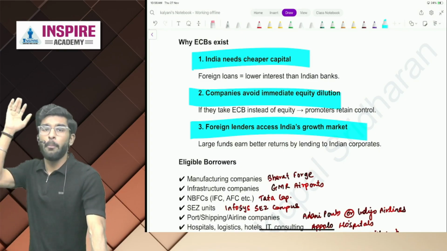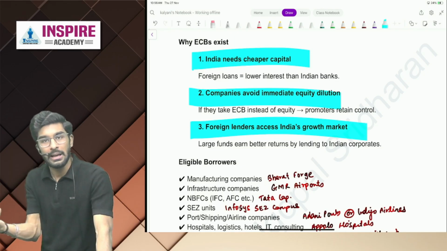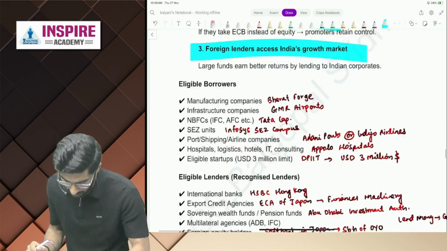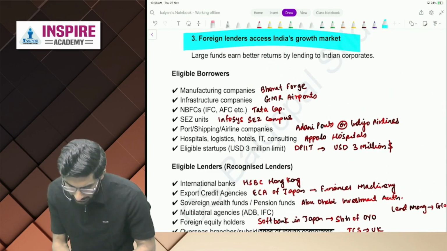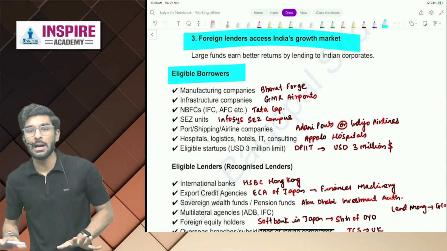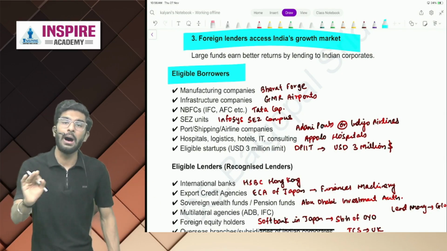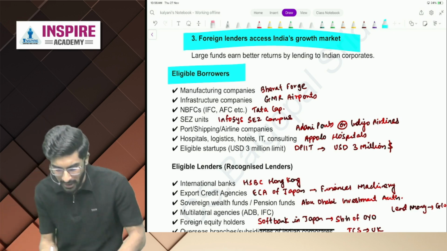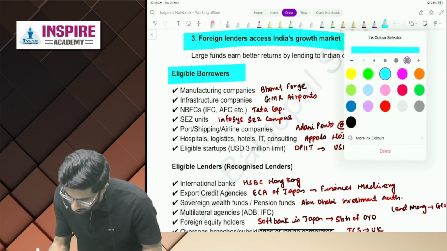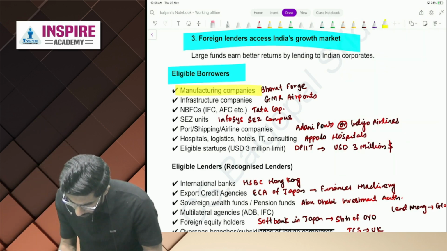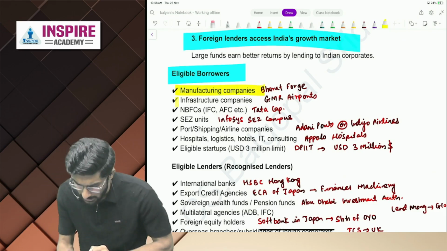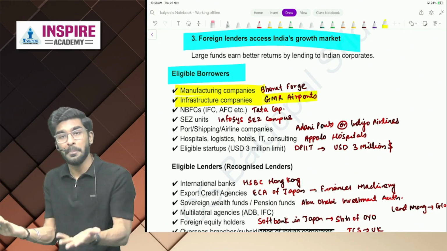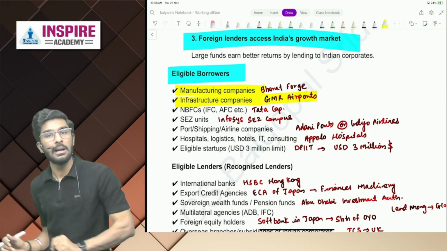Okay. Now the important question is, who can take ECBs and who can give ECBs? Let's understand. Number 1 is people, eligible borrowers. Definitely in your exam people, a question can be asked. Who are the eligible borrowers under ECB? Okay. So number 1 is manufacturing companies like Bharat Forge. Number 2 is infrastructure companies like GMR Airports. I've also given you examples so you don't end up mugging up the concepts.